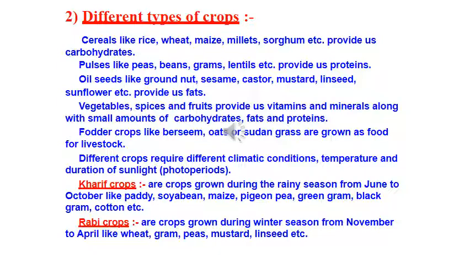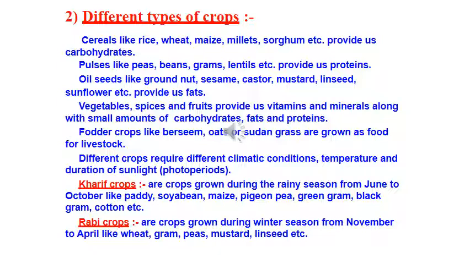As you all know, we need 5 basic nutrients: carbohydrates, proteins, fats, vitamins and minerals, right. So here our balanced diet should always include all these nutrients, right. It should have carbohydrate in it, it should have protein in it, it should have fats in it, it should have vitamins and minerals. Vegetables, spices and fruits provide a range of vitamins and minerals in addition to small amounts of proteins, carbohydrates and fats.